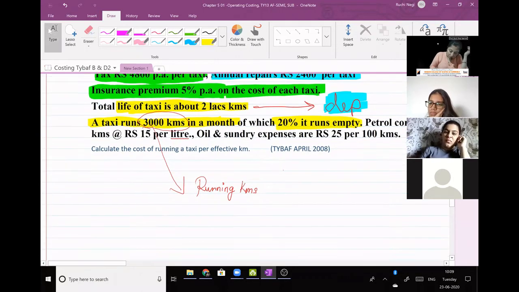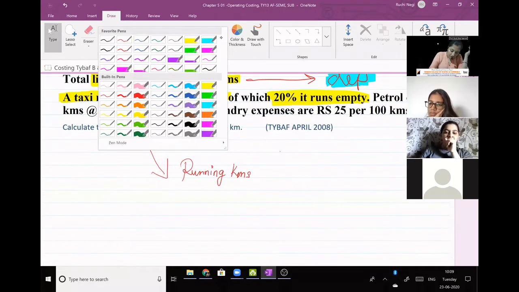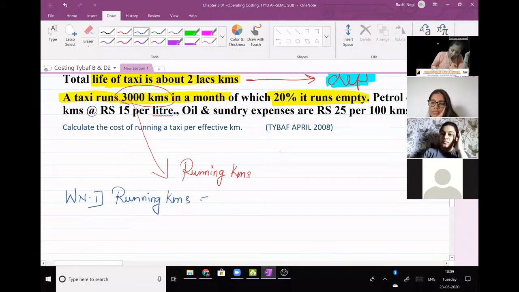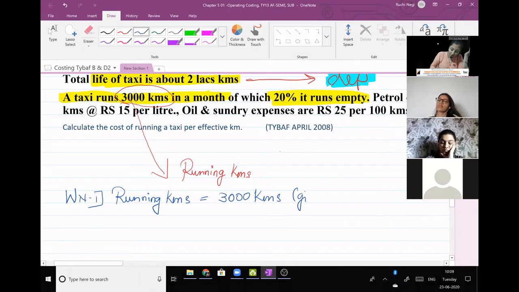Now students, there is a concept of, right now, working note number one, running kilometers. How much? 3,000 kilometers, and this is given in the question.